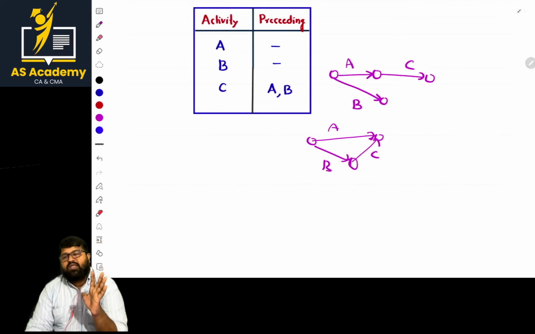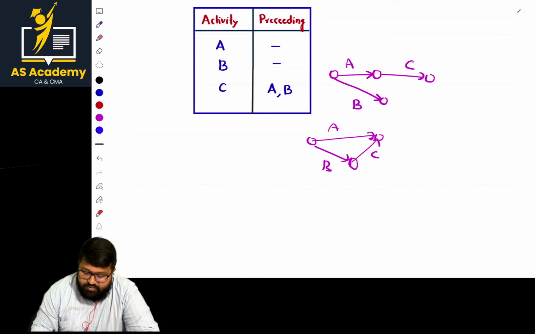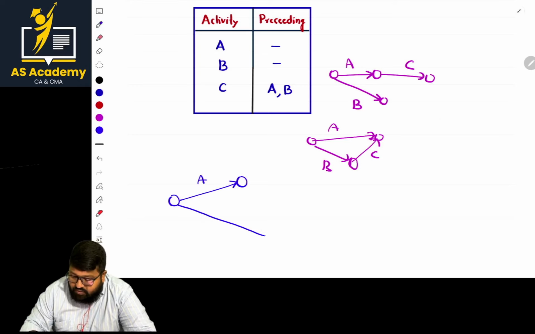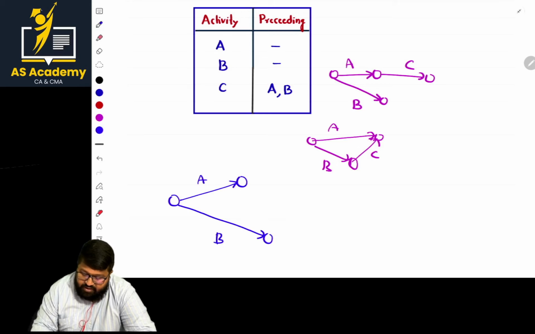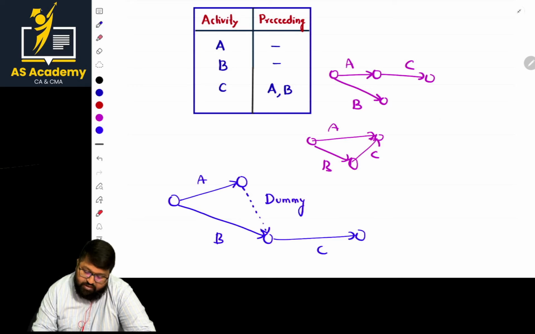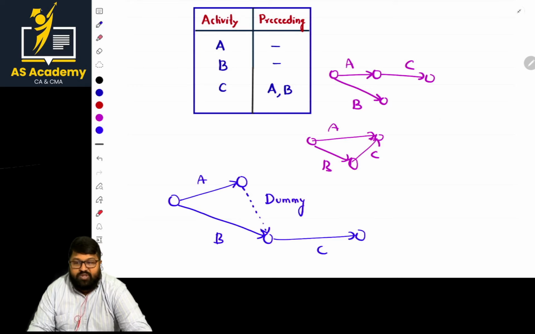And dummy activities do not consume resources or time. To complete this diagram which satisfies all the conditions, I'm representing it like this. It is A, and B is also starting simultaneously. There is nothing preceding. Now if I go with C here, to maintain the logical flow, I'm representing a dummy with a dotted line. This is nothing but my dummy activity. The dummy activity does not consume any resources.